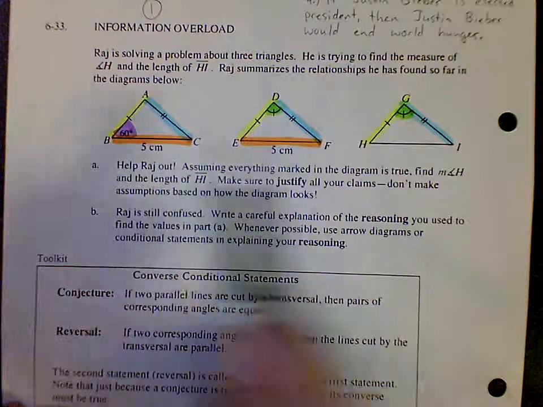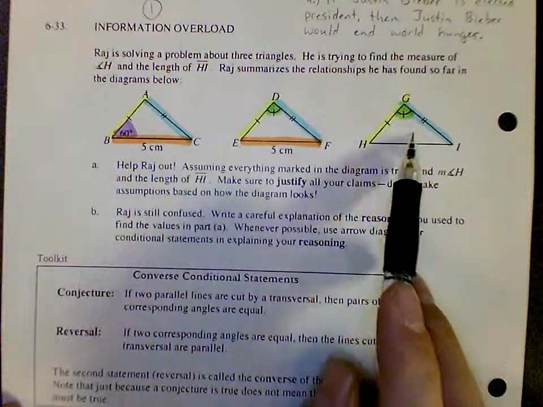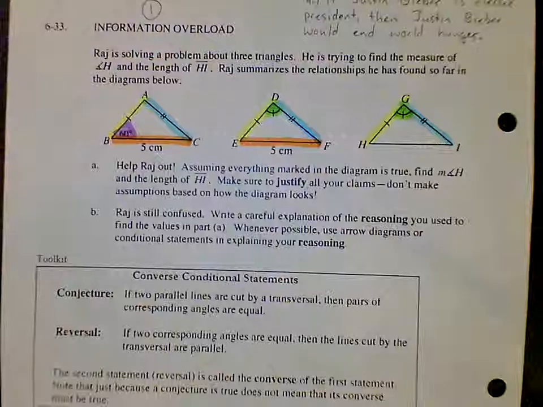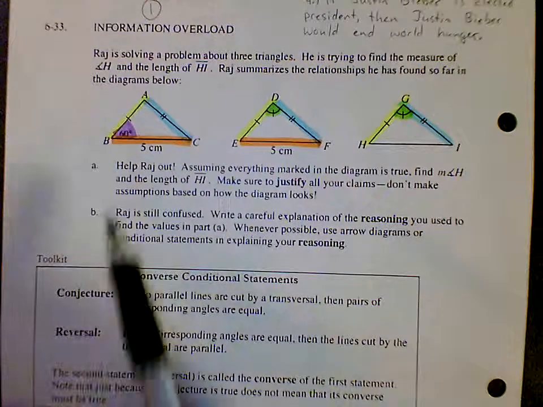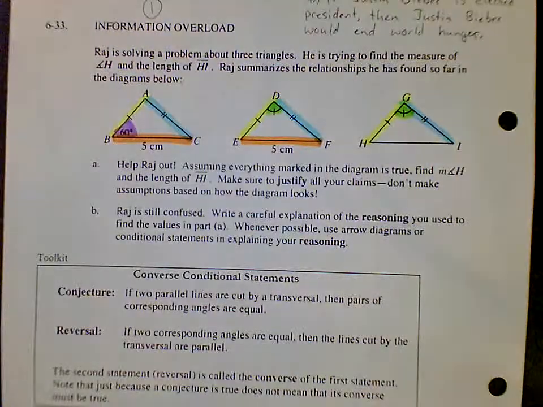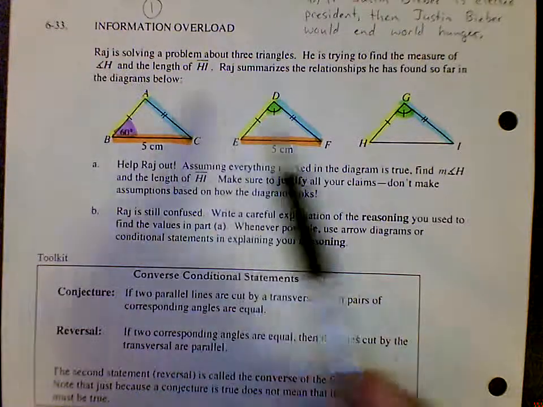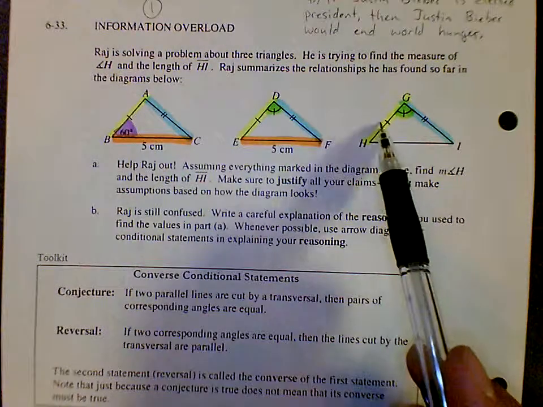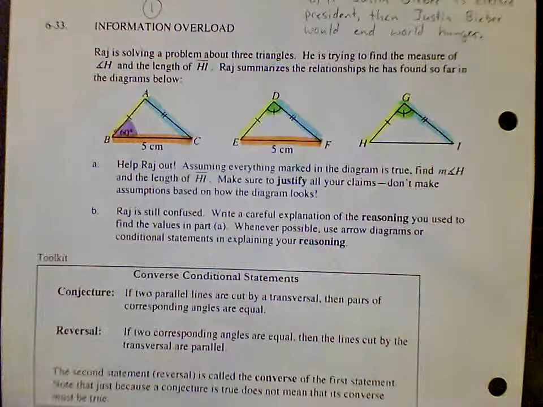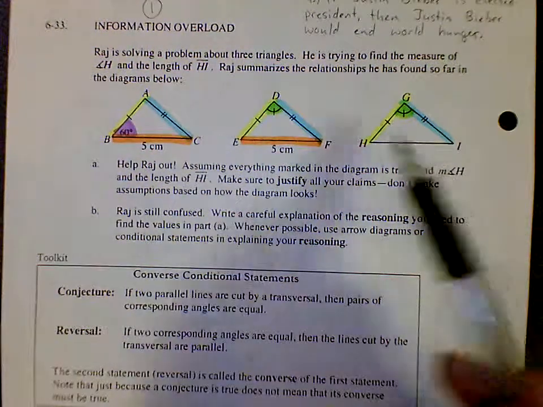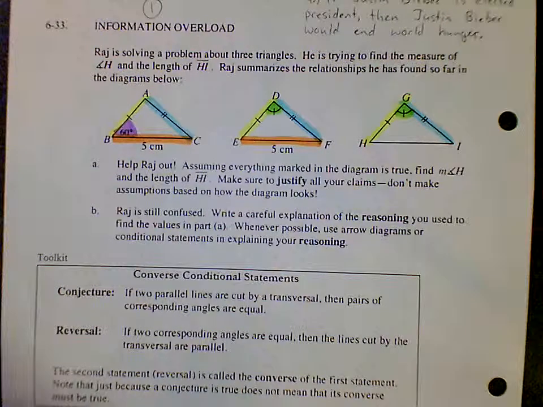Well, if these two are congruent triangles, then they have to be the same because we know all the sides are congruent and all the angles are congruent. So is this triangle congruent to that triangle? If we look, all we've got is AB congruent to GH and AC congruent to GI. We don't have any other information between these two triangles. And only two things is not enough to prove they're congruent. But that's where triangle DEF comes in.